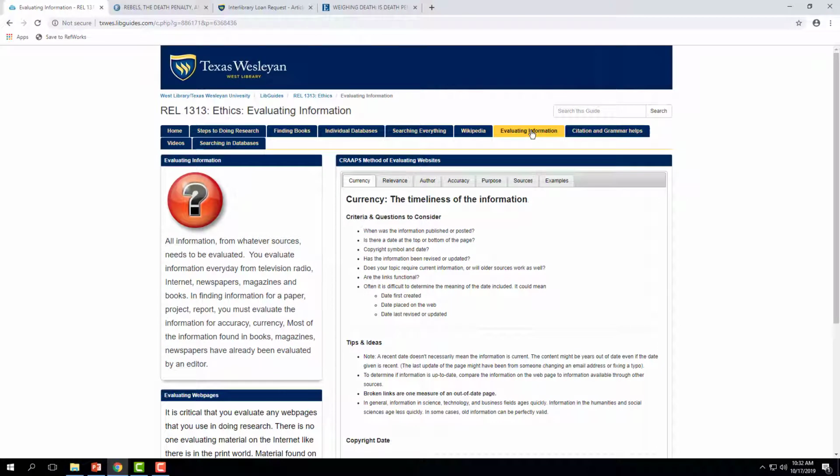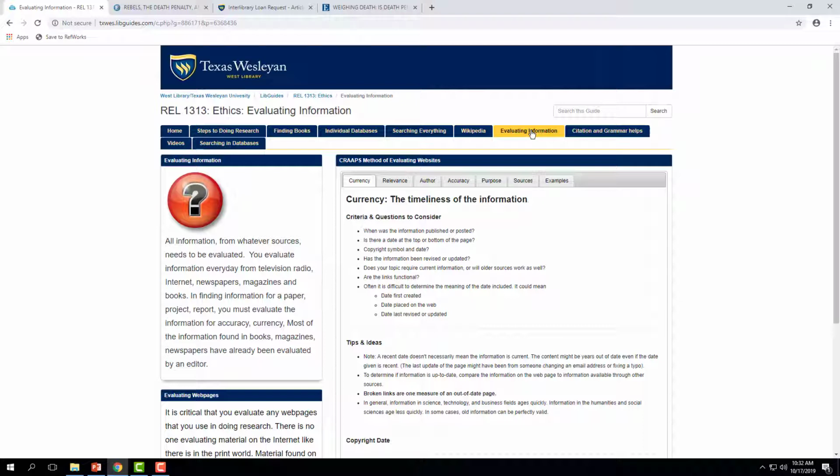All information from whatever sources needs to be evaluated by you before you actually use it in your paper. You evaluate information every day from television, radio, internet, newspapers, magazines, and books. You just subconsciously do it sometimes. In finding information for a paper or a project or report, you must evaluate the information for accuracy and currency,